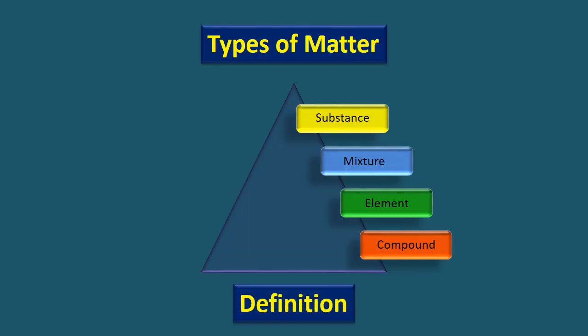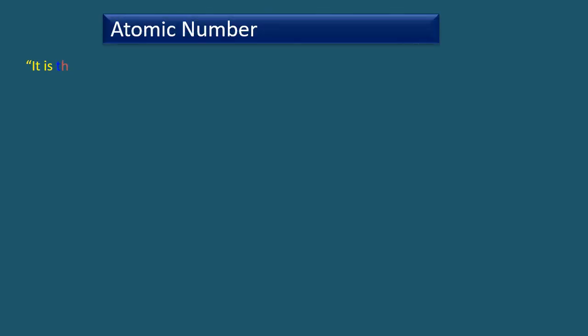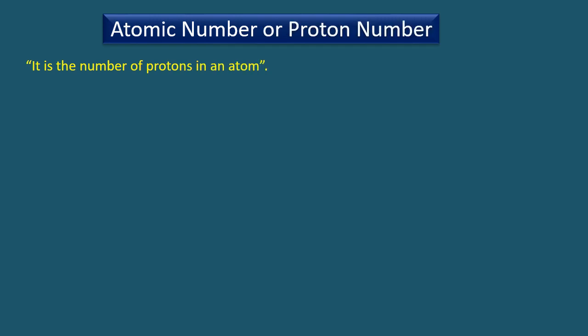Now we define element, the pure substance. Before defining element, let me recall you an important property of every element: atomic number, which is the number of protons in an atom. That's why it is also called proton number. Look at this atom. It contains 2 protons. So its atomic number or proton number is 2.